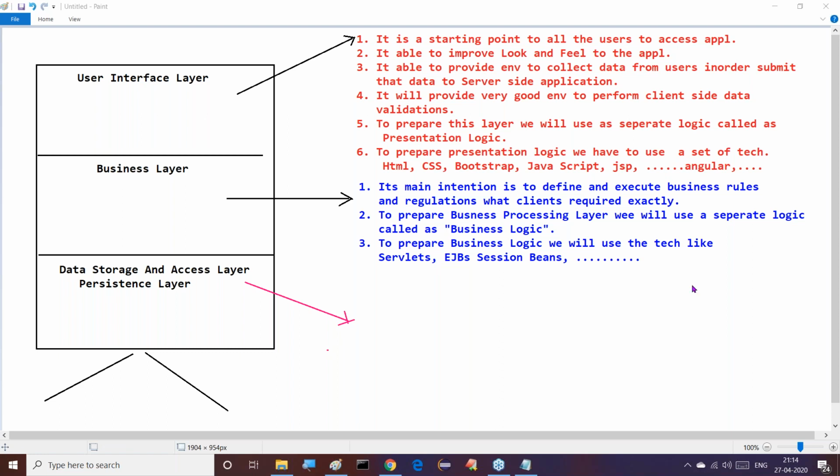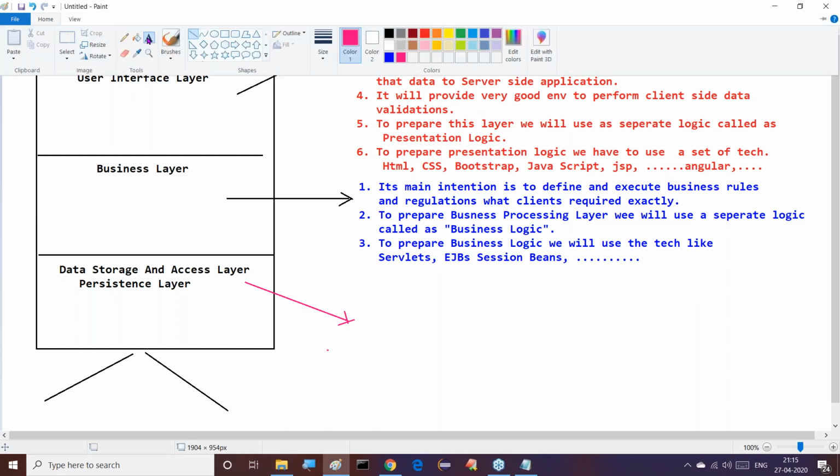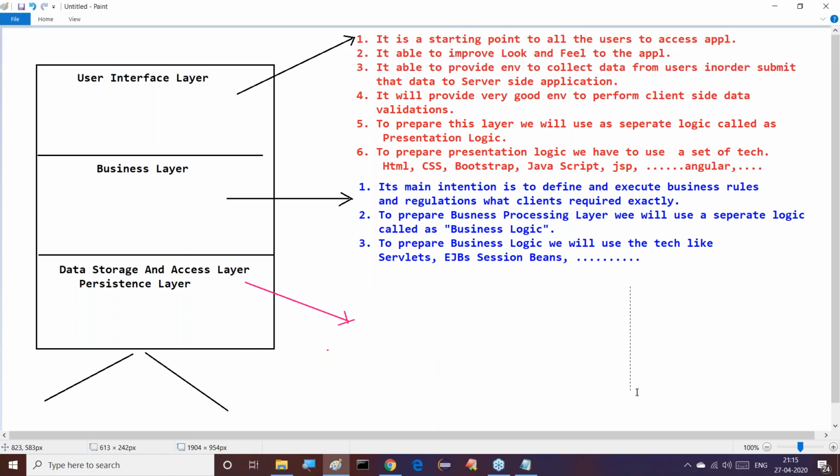What exactly is the purpose of this data storage and access layer? What is it able to cover? Understand this clearly.